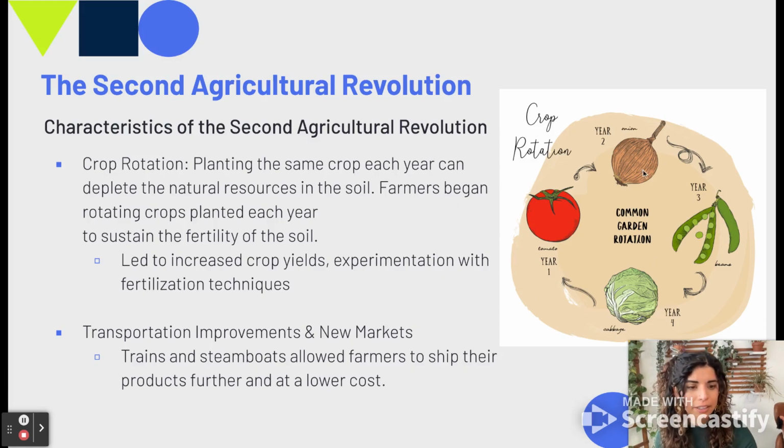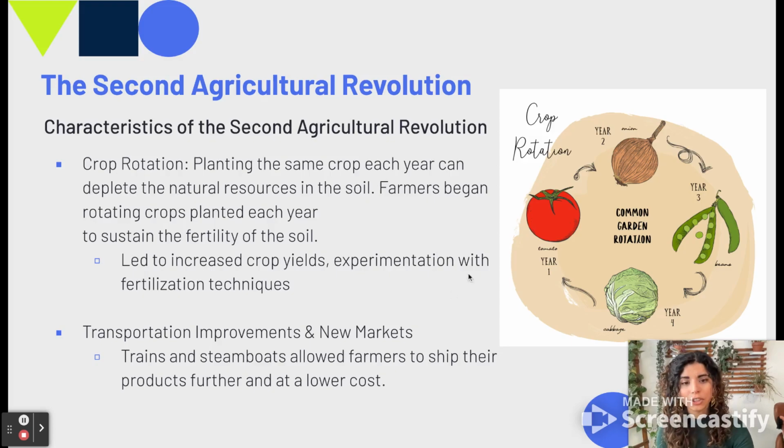So if we look at this here, we see this kind of rotation for a typical garden in order to keep the crop yield high and fertilization a little bit higher as well than if they didn't rotate that crop. Also, we see transportation improvements and new markets. So trains and steamboats and transportation technologies, right? These allowed farmers to ship their products further distances and at a lower cost. Prior to this technology, they'd have to take it by cart, right, or by horse, and that would be far more expensive to do.